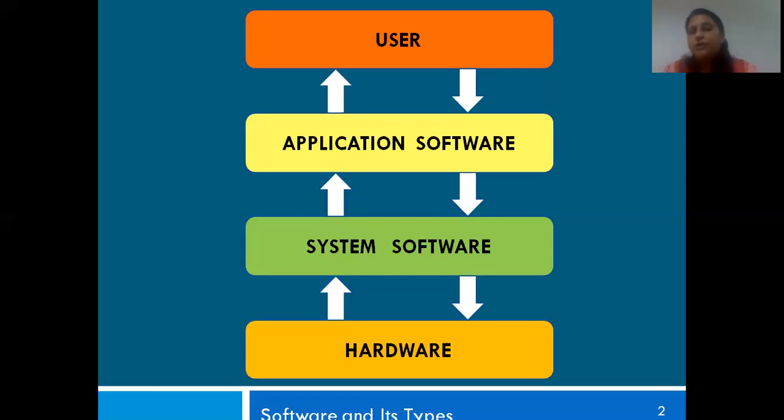So in today's lesson, we will be mainly focusing on the middle two sections, that is your system software and your application software. These are the two kinds of software we are going to learn today. We are going to learn it in detail. So this is where we need to focus. Okay, let's move on.